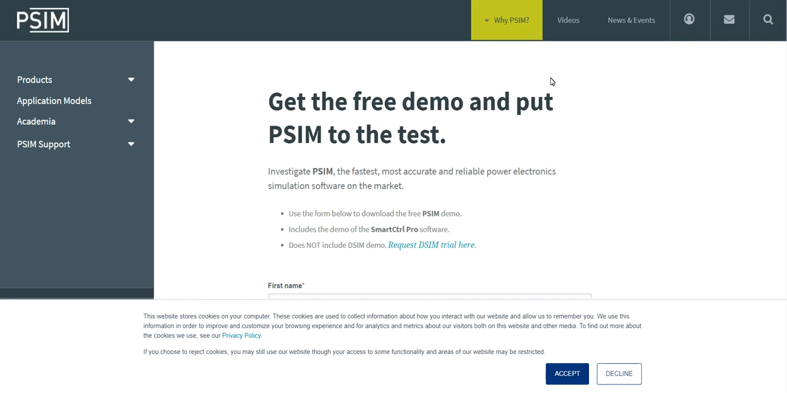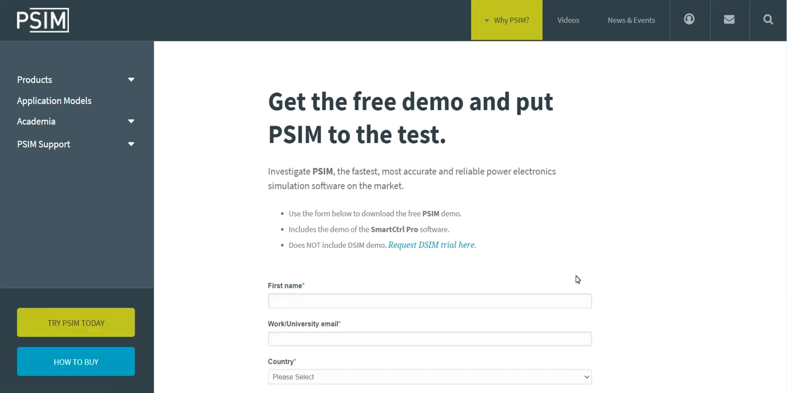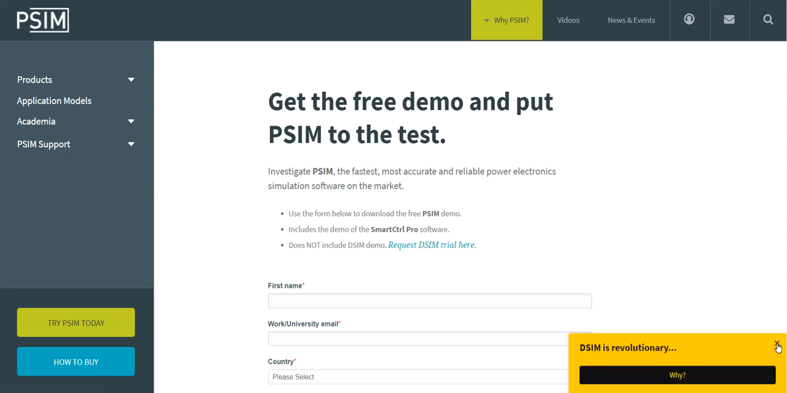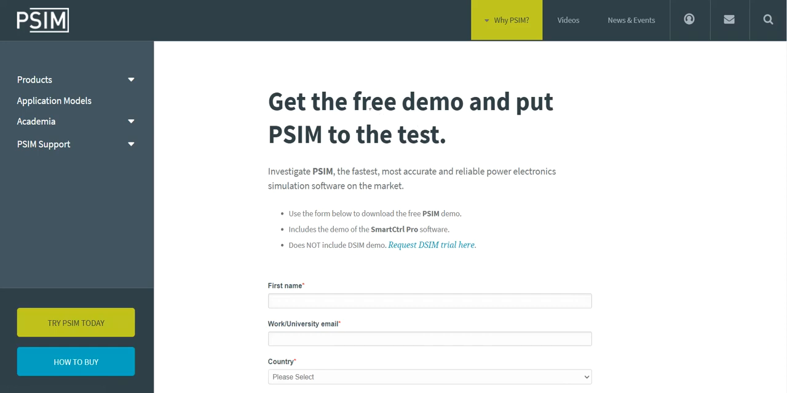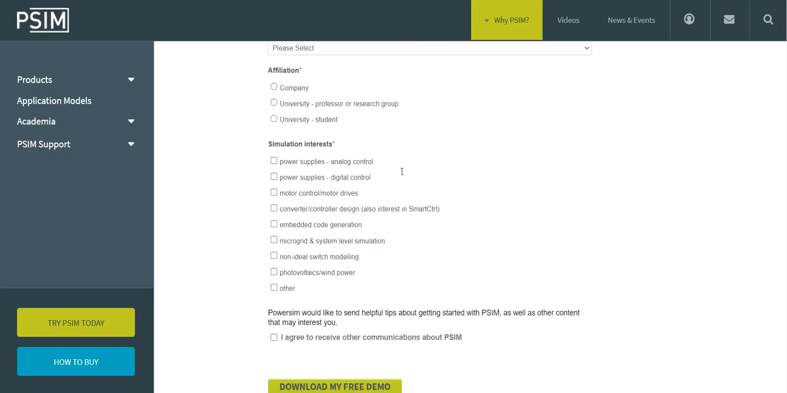Here the second software is PSIM. PSIM means power sim. This software is also useful for power electronics. You can download it from the original PSIM website. You can get the free demo and put PSIM to the test. You can use the demo version of PSIM.